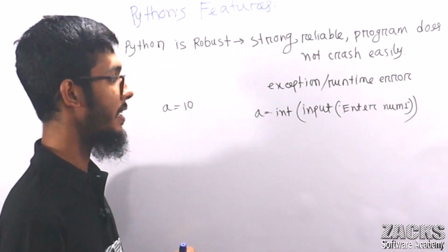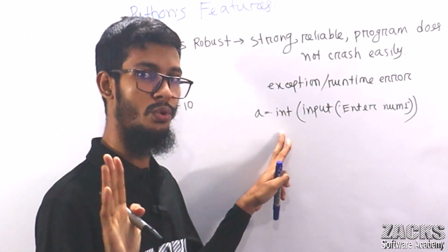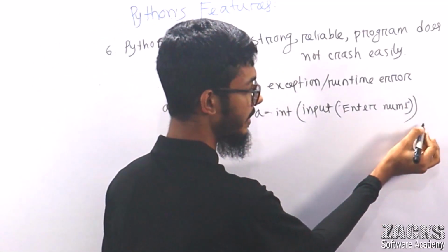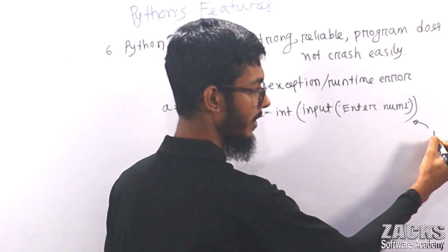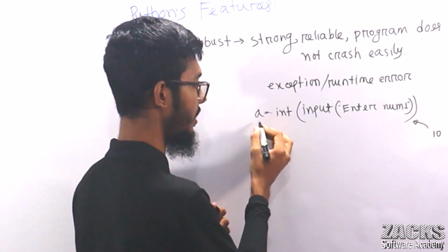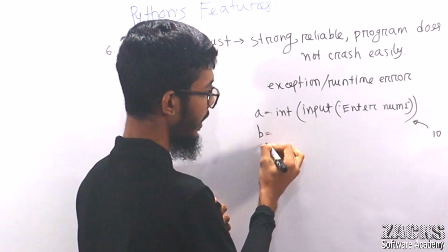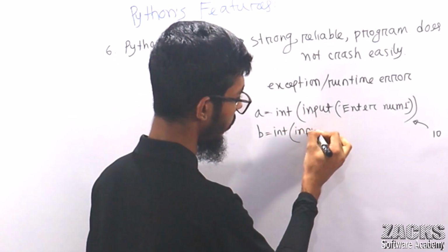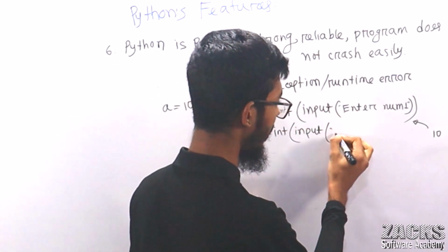How internally is this happening? Don't worry if you don't understand, no problem. Suppose the user is giving the value 10, so the value of a is 10, or a is pointing to 10. Now consider the second part, like integer input, enter number 2.